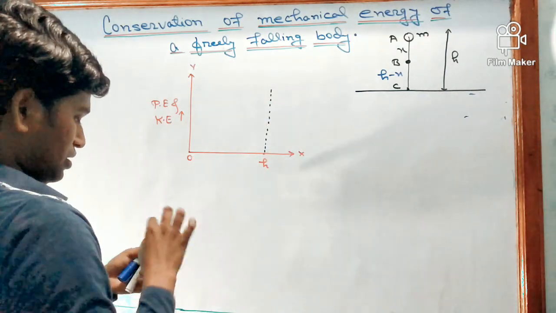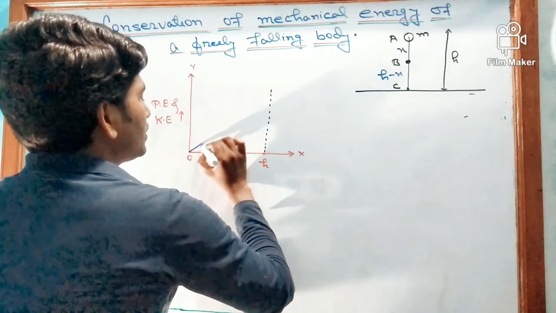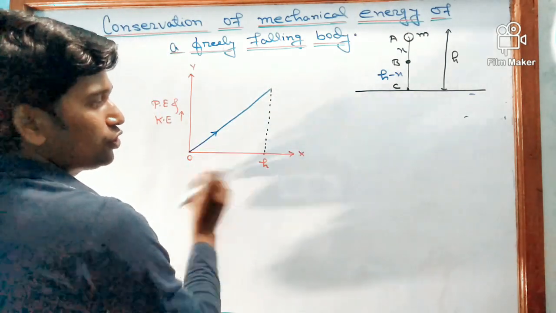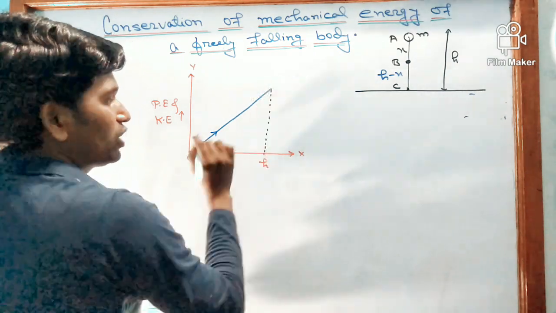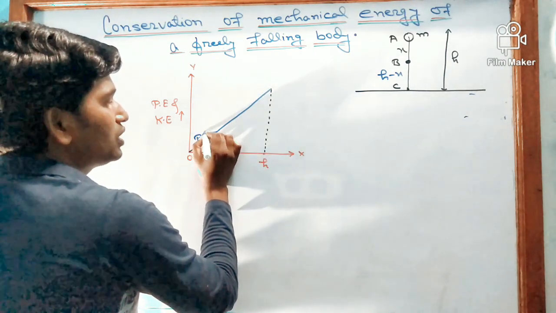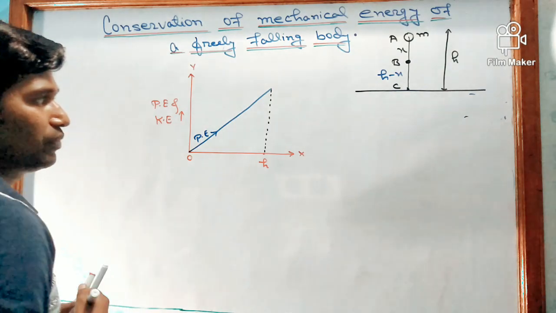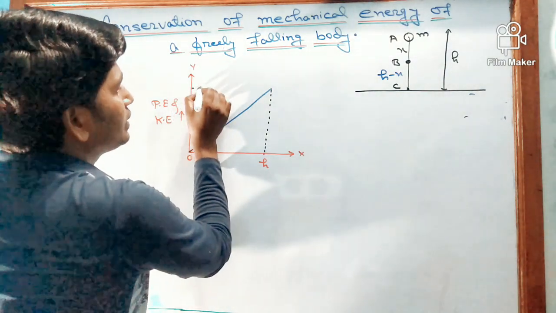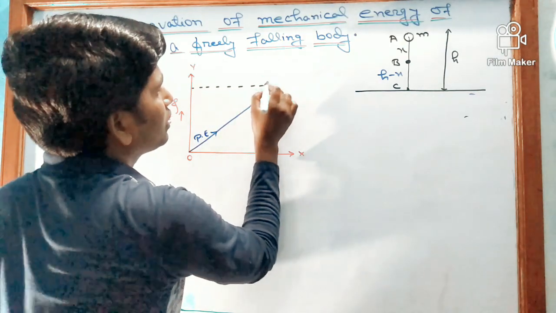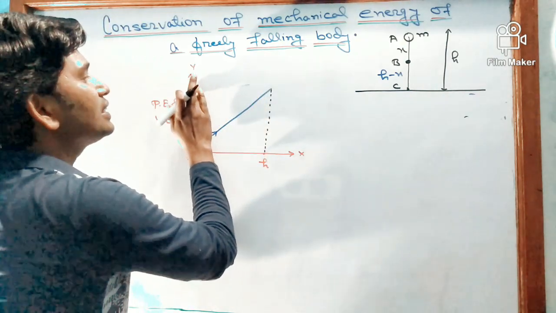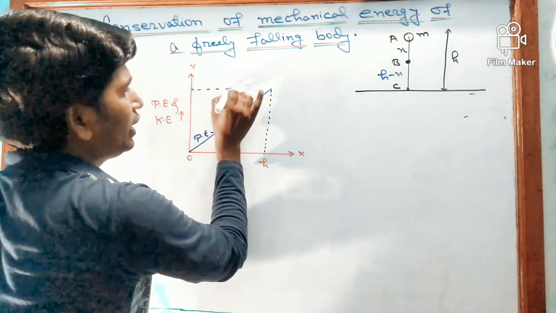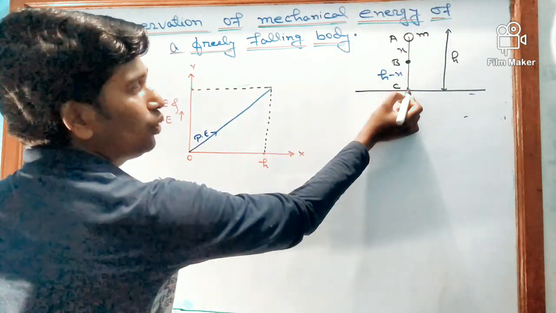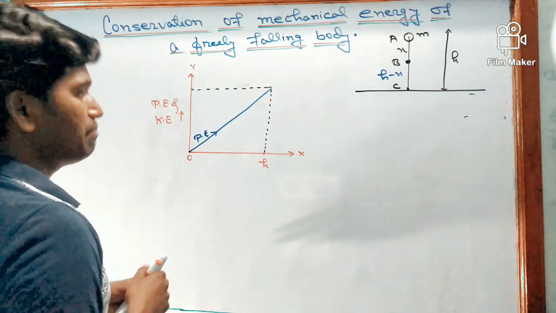Like potential energy. It means at 0 height potential energy is 0, at height h potential energy is maximum. So this is representing the potential energy. If we observe the kinetic energy, we have just seen the kinetic energy at maximum height was 0 and at 0 height, that means at point C, maximum.